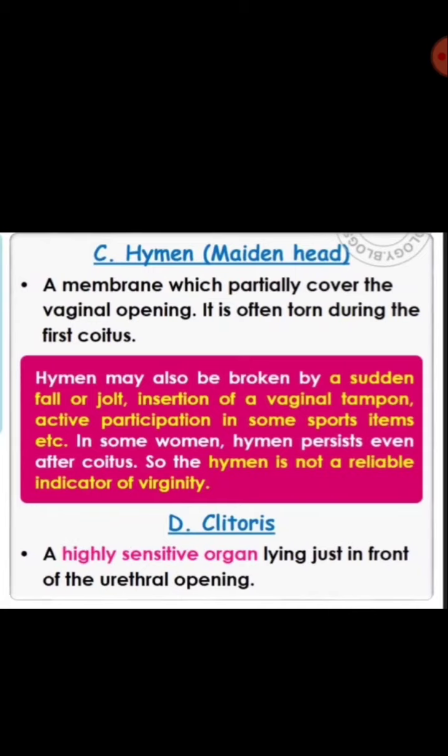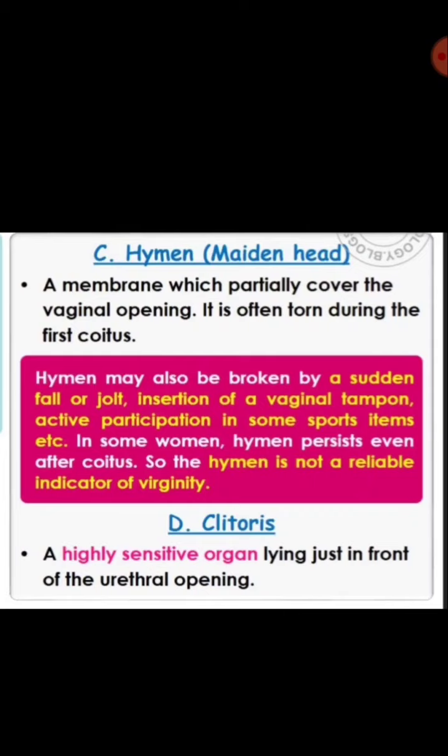And then the hymen, a membrane which partially covers the vaginal opening. It is often torn during the first coitus. The hymen may also be broken by a sudden fall or jolt, insertion of a vaginal tampon, or active participation in some sports.